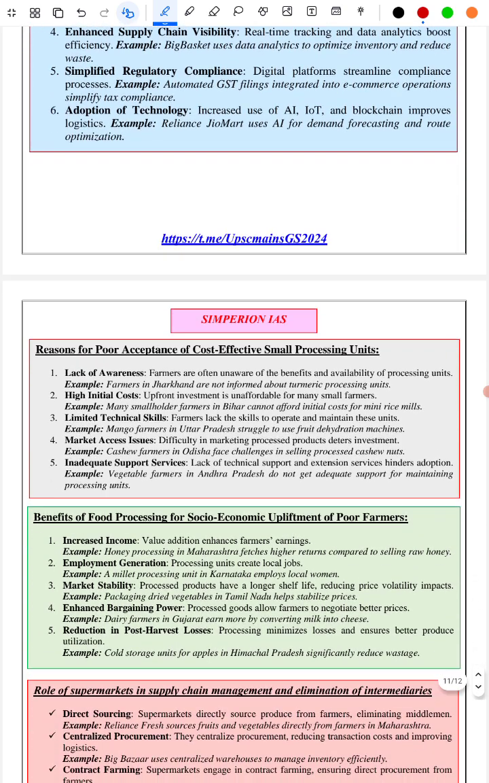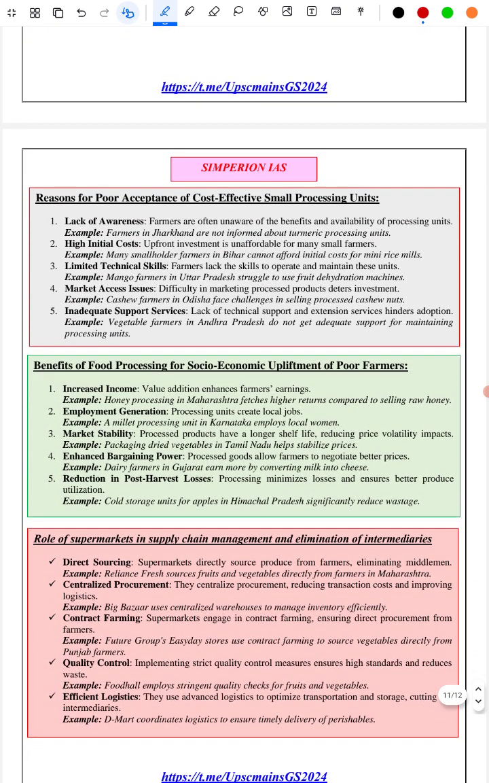Next, we have covered reason for poor acceptance of small scale food processing units. Why food processing industries are not well accepted in India, or why not adopted. India processes very less amount of agricultural goods it produces. What is the reason for low acceptance of food processing industry? That is also very small cost effective food processing industries. And what is the impact of food processing industries on socio-economic upliftment of farmers, how it can do.